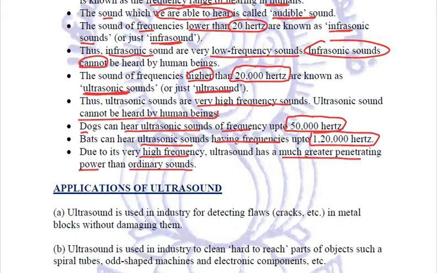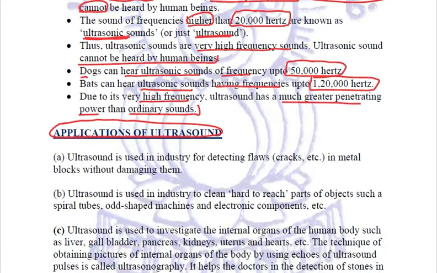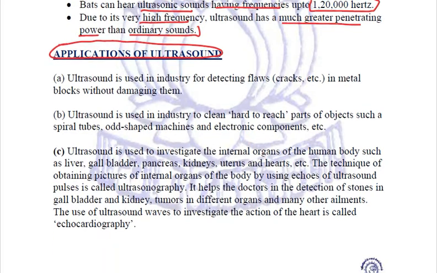power than ordinary sounds. And because of this, ultrasounds have applications in various fields. Let us see where all these ultrasonic waves can be used. Let us try to relate them one by one. Ultrasound is used in industry for detecting flaws or cracks in metal blocks without damaging them.